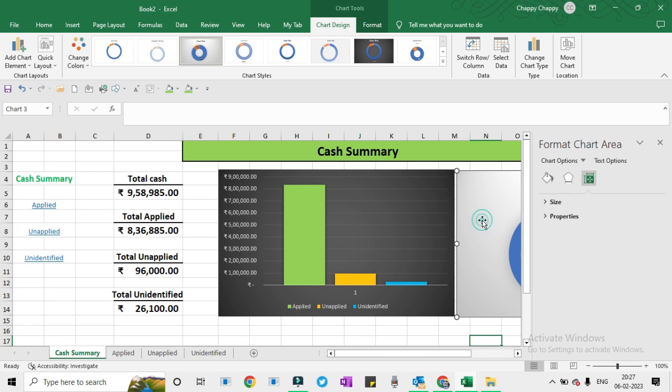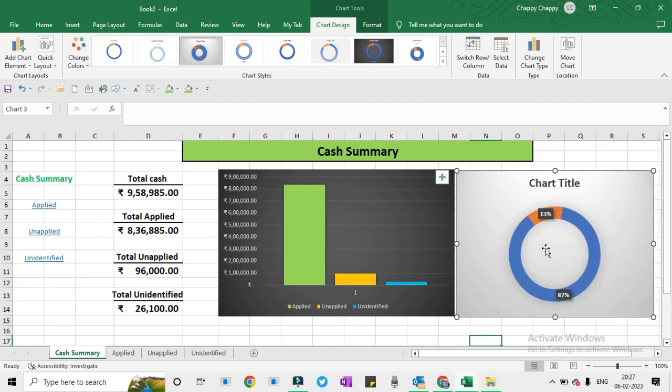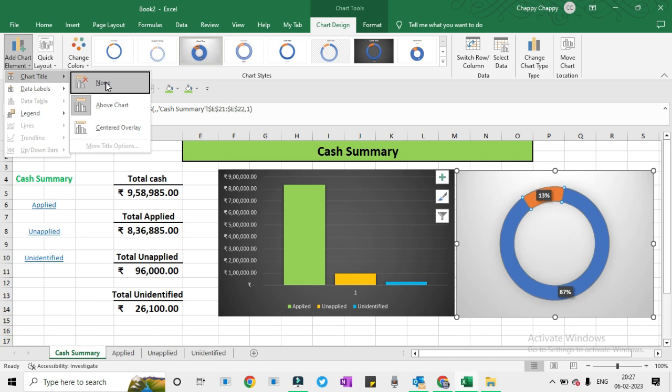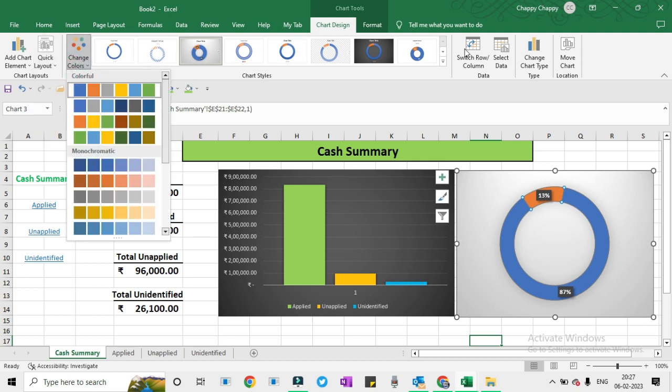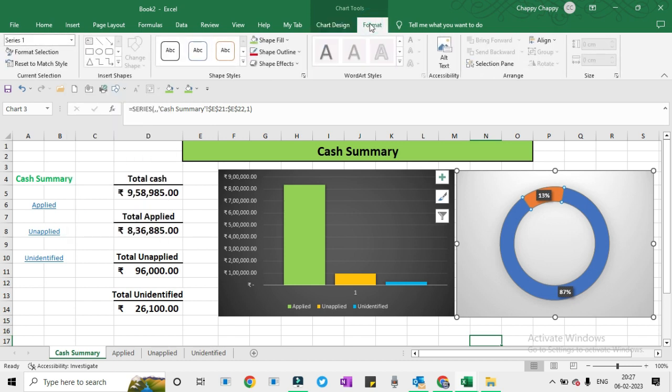We will change it to green. Alright, so this portion represents applied cash, and this represents, let me color it blue, unapplied and unidentified.